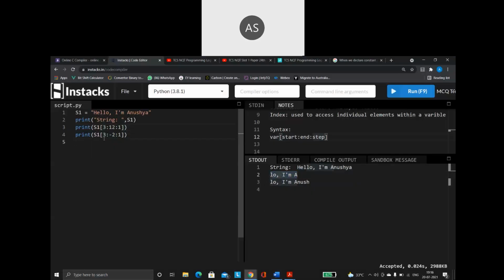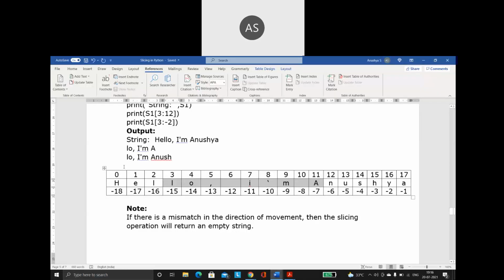Next one, see what I'm saying: 3 to minus 2. The starting index position is 3 and the ending index position is minus 2. Whenever you give an ending index position, it will always stop one position before it. If you say 10, it will go only till 9.